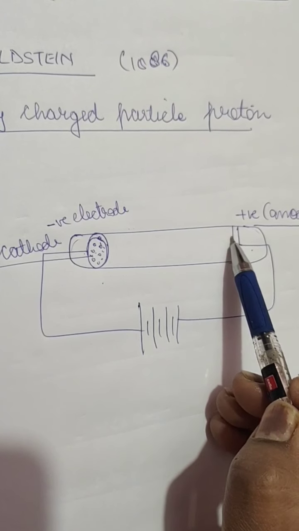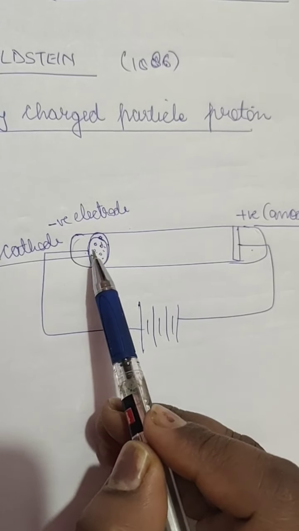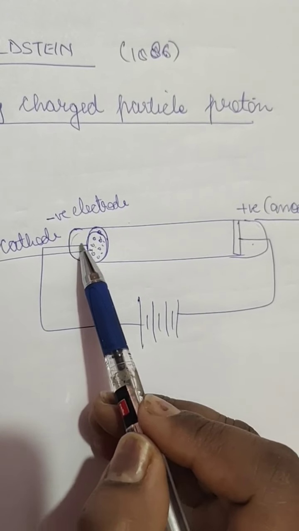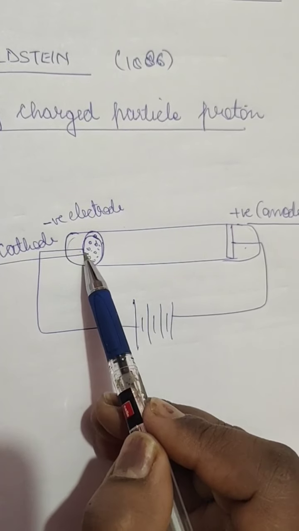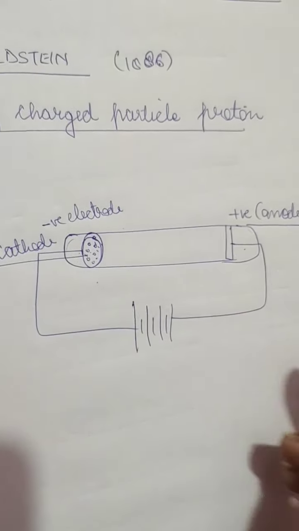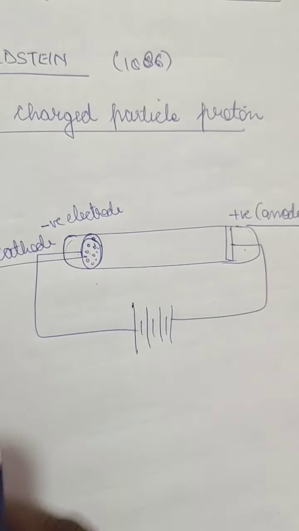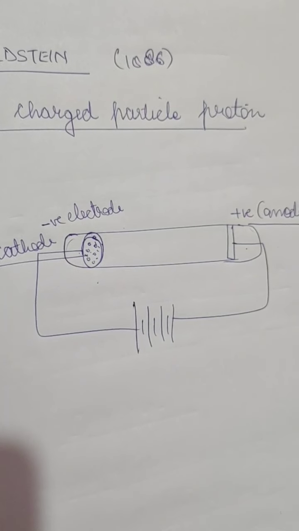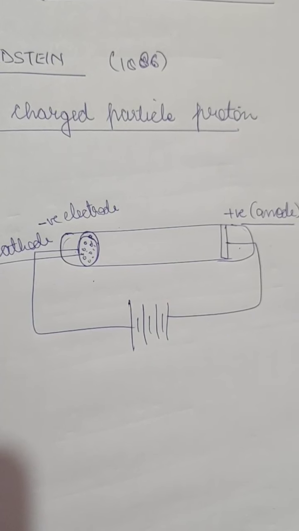That there was a streak of light passing from this positive electrode towards this negative electrode, and because of the holes in this plate, the ray of light was scattering. So many rays were visible from this perforated plate. These were called the anode ray, or the canal ray, because the ray coming from the anode and passing through the negative electrode, the cathode, was passing like a canal. So it was also called the canal ray.